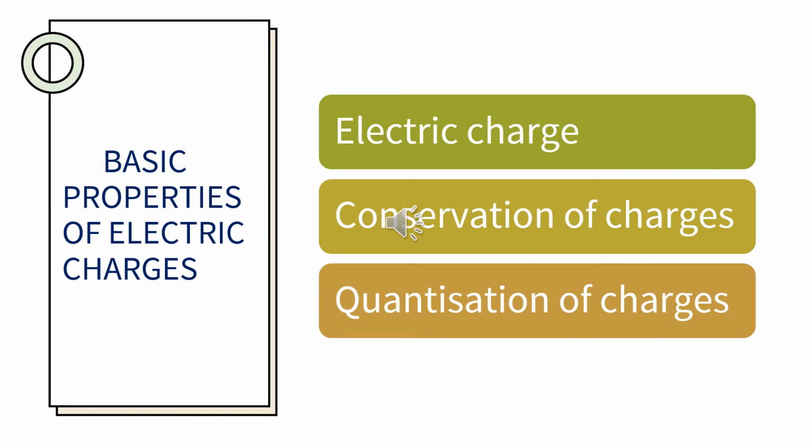Now it's time for us to learn the basic properties of electric charges. Before I step into this topic, I would like to remind you what the unit name is: electrostatics. It deals with charges at rest, or stationary charges. So in this chapter, we are going to concentrate mainly on the behavior and related phenomena of charges at rest. Now, coming to the topic, basic properties of electric charges. Under this heading, you will be learning about electric charge, conservation of charges, and quantization of charges.